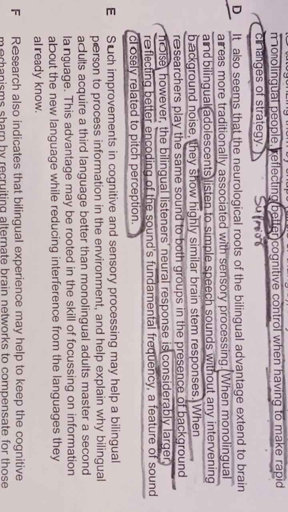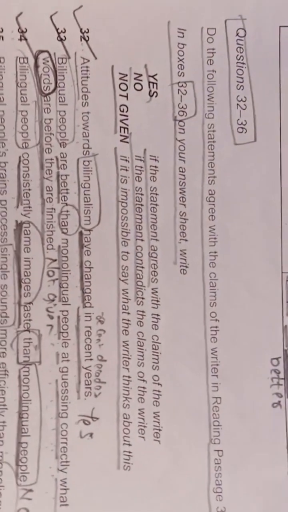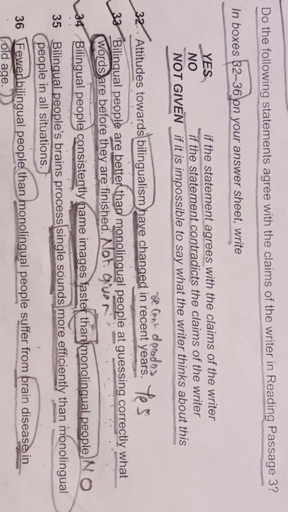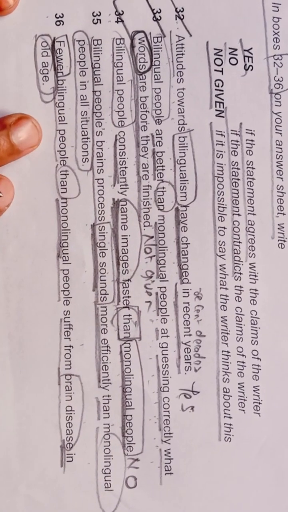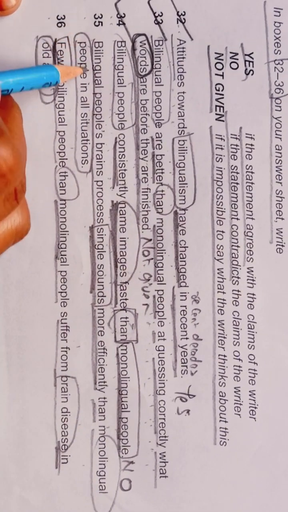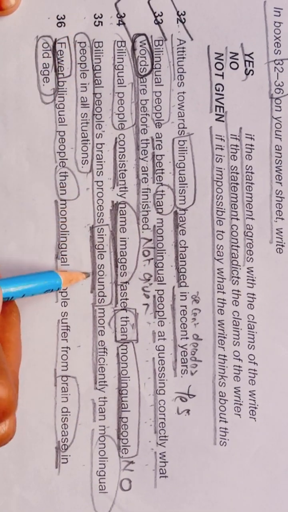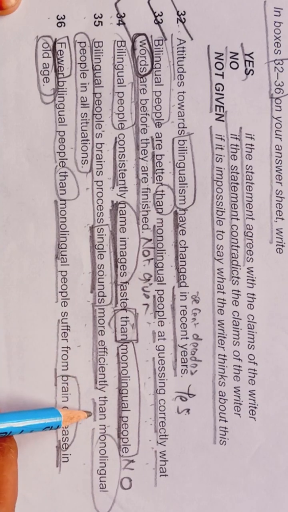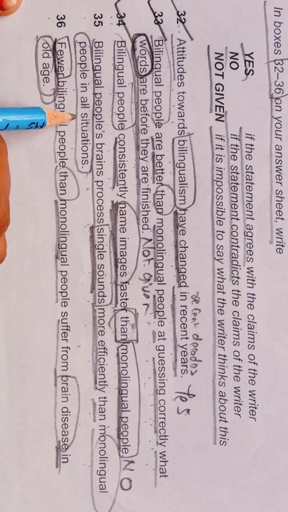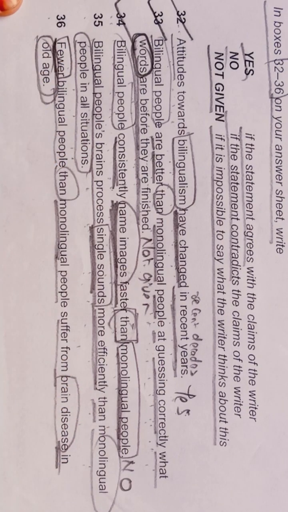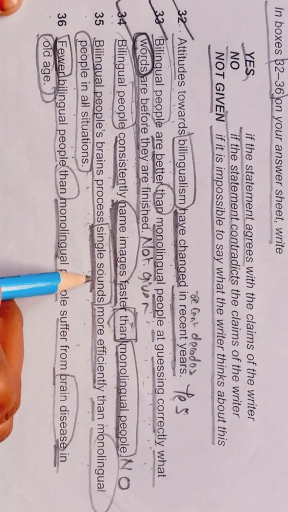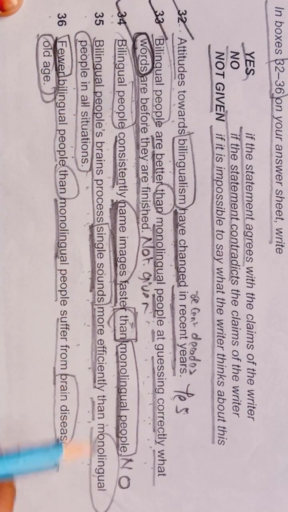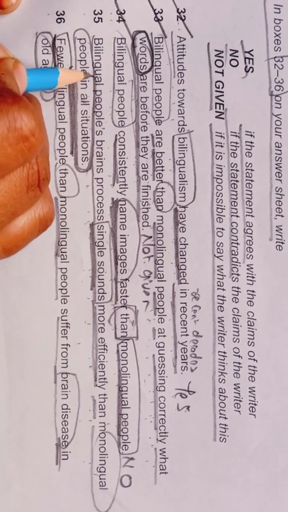So let's see whether we are getting our answer or not. So yes, here they are talking about sounds. Bilingual people's brains process single sound more efficiently than monolingual people in all situations. So what they are asking here is, bilingual people's brain process single sound more efficiently than monolingual in all situations.